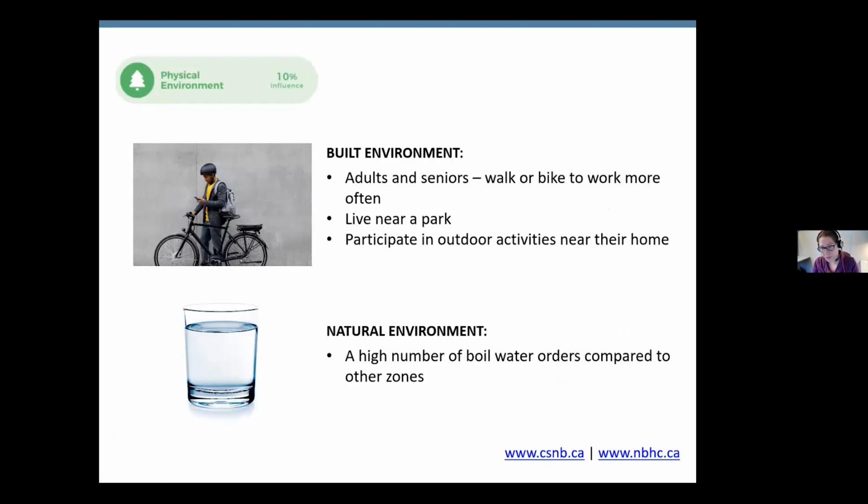Next comes physical environment. For the built environment, the Fredericton River Valley area has one of the highest percentages of adults and seniors who walk or bike to work. It is high when you look at everyone, but it is still at a 5% rate. In addition, 3/4 of residents live near a park, and a high percentage of residents participate in outdoor activities near their home, the highest percentage in the province. When looking at the natural environment, the zone had the highest number of boil water orders provincially in the year that this data was last updated.